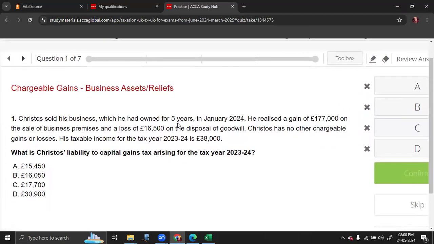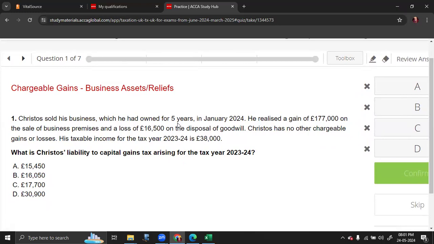Christos sold his business, which he had owned for 5 years, in January 2024. He realized a gain of 1,77,000 on the sale of business premises and a loss of 16,500 on the disposal of goodwill. Christos has no other chargeable gain or loss. His taxable income is 38,000. What is his CGT liability?